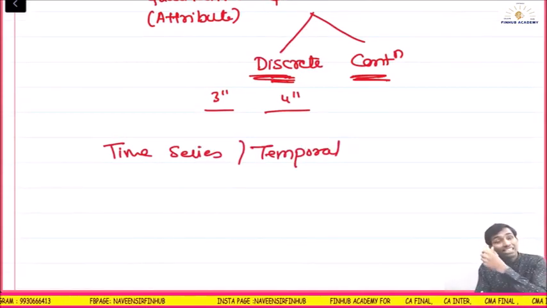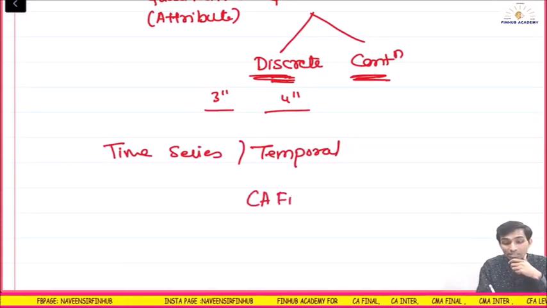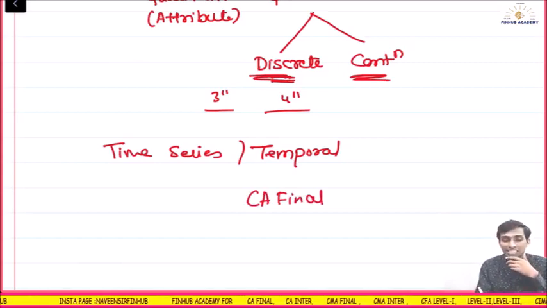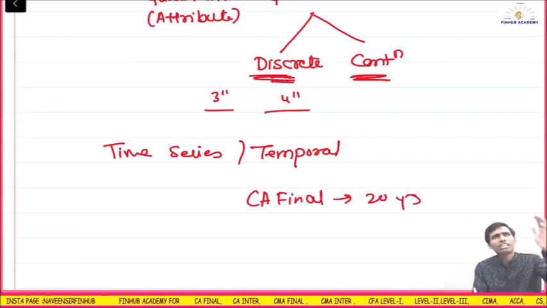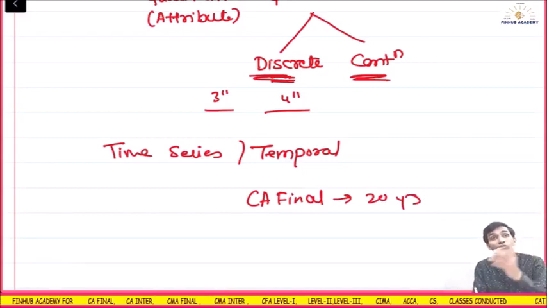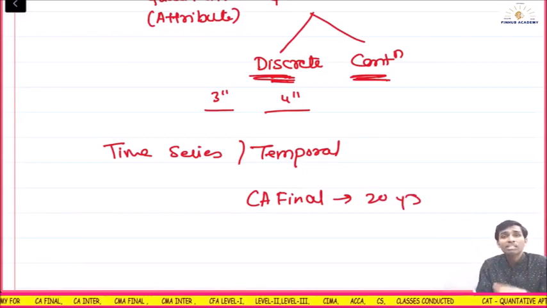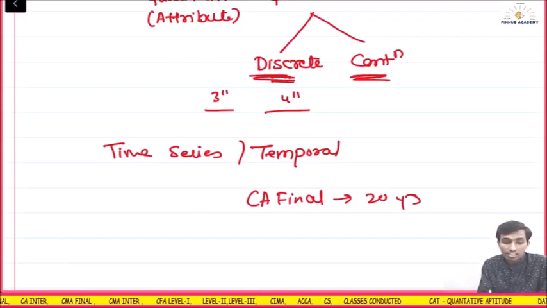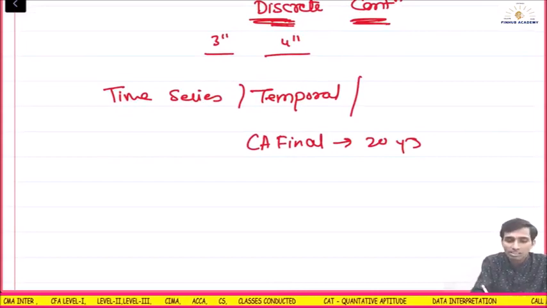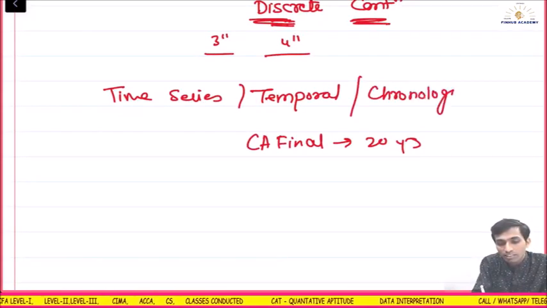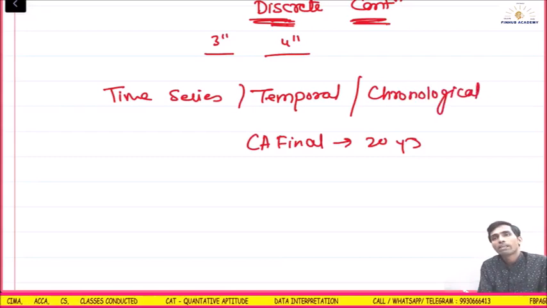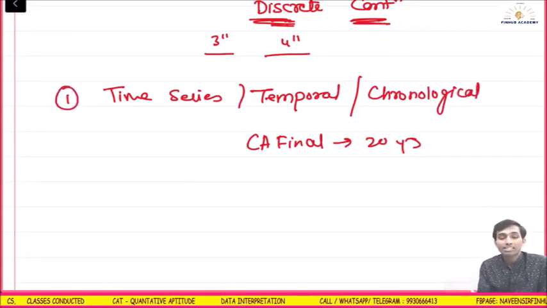For example, the number of students who appeared for the CA final exam in the last 20 years. For every year I will write: 2001 this many students, 2002 this many, 2003 this many. That is time series data, where time is mentioned. Another name for this is chronological. Time series, temporal, chronological, everything means the same. They can ask you a question using any of these terms in the MCQs.